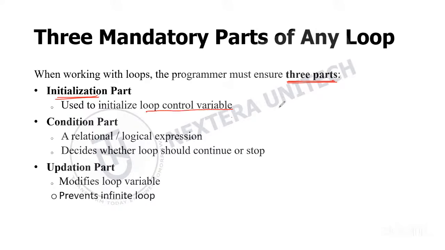When we work with loops, there will be a loop control variable, let's say i. Before you start any loop, you initialize your loop control variable with some value, 0, 1, any value. Let's take 1 for now.